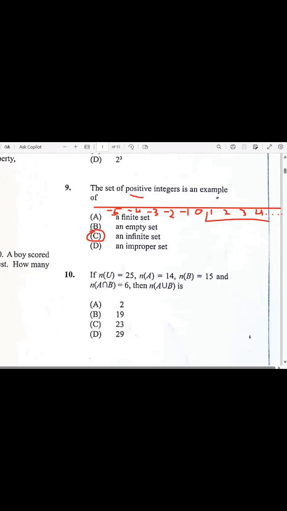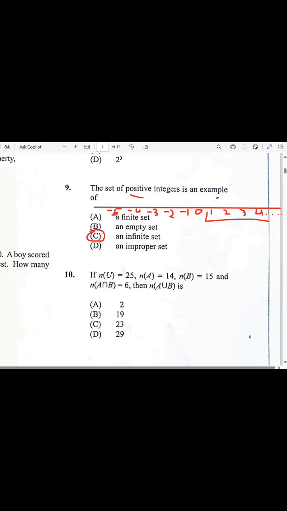If they tell you the set of even numbers, because I've seen that too, you see options just like these. Even numbers have no end. Start from 2 and going all the way. If they just say general even numbers, it will also be an infinite set. But if you say even numbers between 100 and 200, they give you a limit, so that will have a start value and an end value, even though they are even.